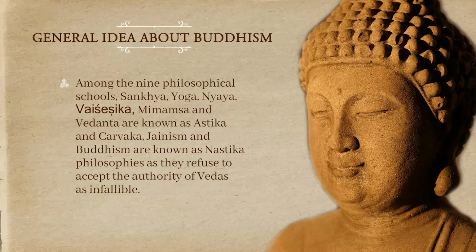Now, in Indian philosophy, there are altogether 9 systems. 6 among them are Astika systems, and those systems believe in the existence of Vedas, and another three systems are Nastika systems and they do not believe in the existence of Vedas. Among the schools who believe in the Vedas, whom we can regard as Astika schools, are Sankhya system, Yoga system, Nyaya system, Vaisheshika system, Mimamsa system and Vedanta system. On the other hand, Jainism, Buddhism and Sarvaka philosophy are regarded to be the Nastika systems.